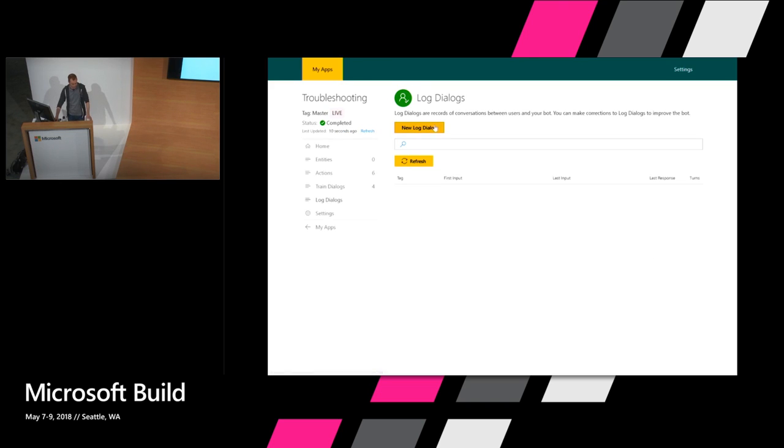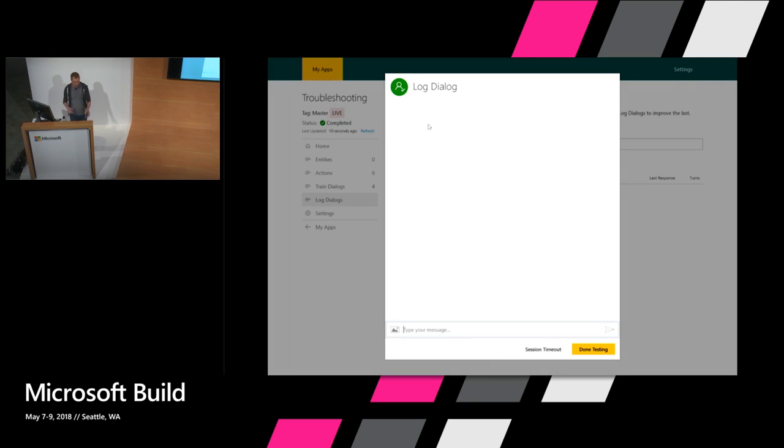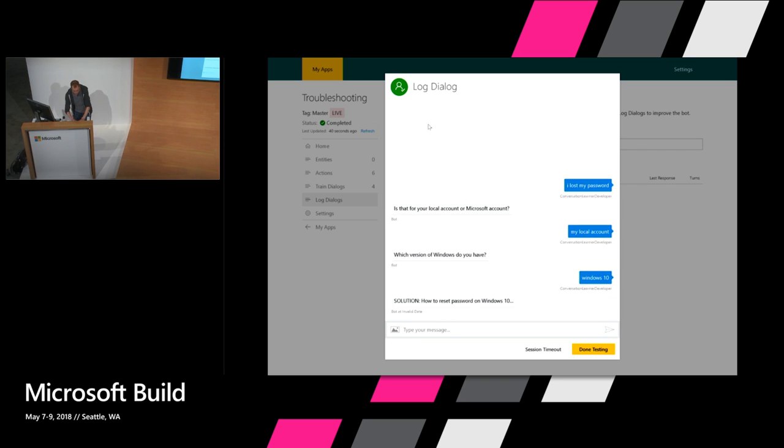So now let me switch over and show what the end user would see. Right? So the end user doesn't see that whole teaching experience. They would just see an interface like this. And I'm going to intentionally show you the kinds of things that happen when you really deploy a bot. So one thing that might happen is at first people follow the flow you had in mind. So they might say, I lost my password. Let's say that's for my local account. What version of Windows do you have? Windows 10. So far, so good. This is the flow I had in mind.